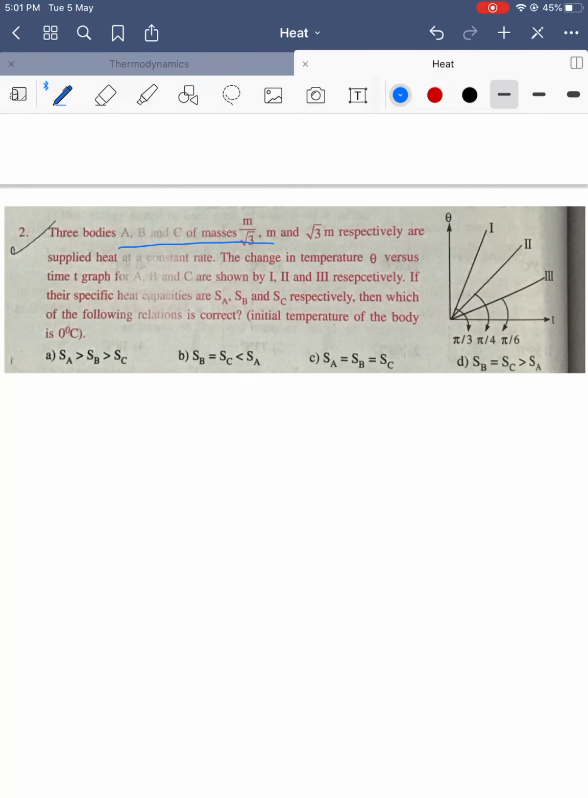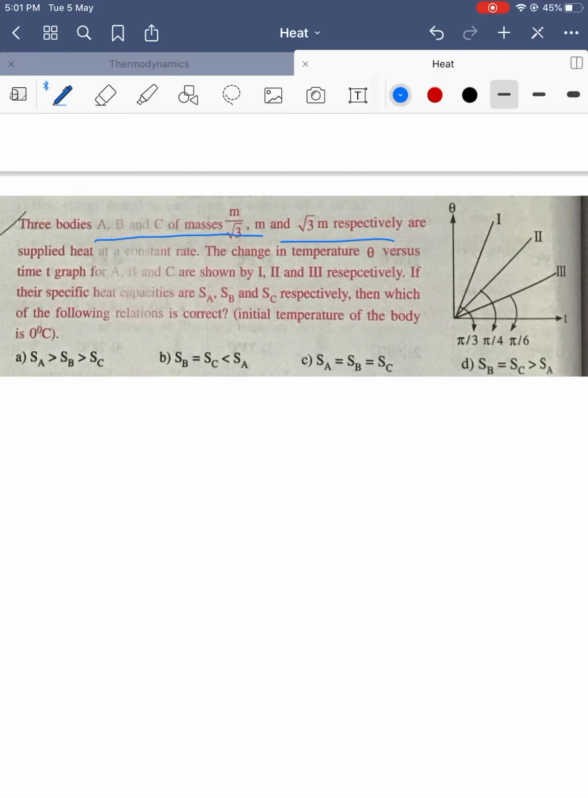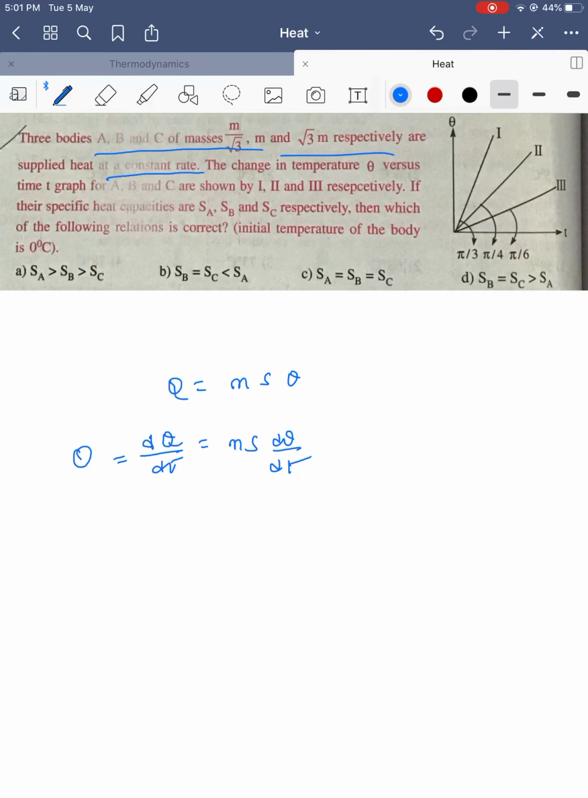Three bodies A, B, C are given, with masses in a ratio, and graphs are given. Heat is supplied at a constant rate. Constant rate means Q is equal to ms into theta, where theta is the change in temperature. Rate means differentiate, so dQ by dt is equal to ms into d theta by dt. This dQ by dt is also called Q dot, the amount of heat per unit time.